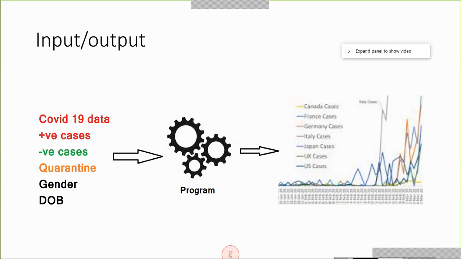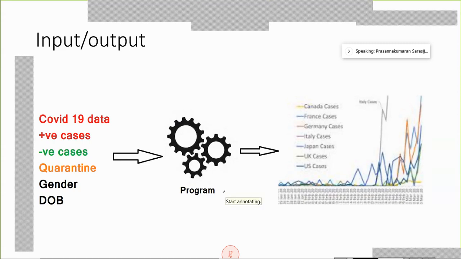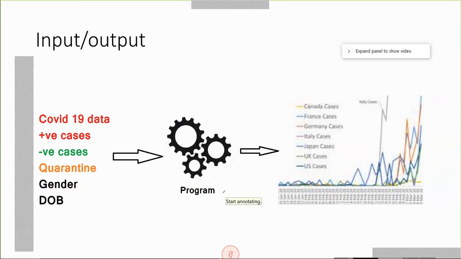Here we have a Java program that is processing some data. Let us analyze the COVID-19 data: positive cases, negative cases, quarantined, gender, date of birth, country, city.